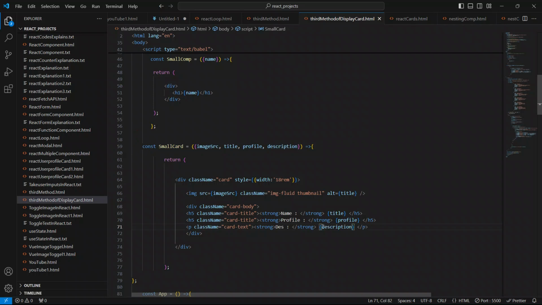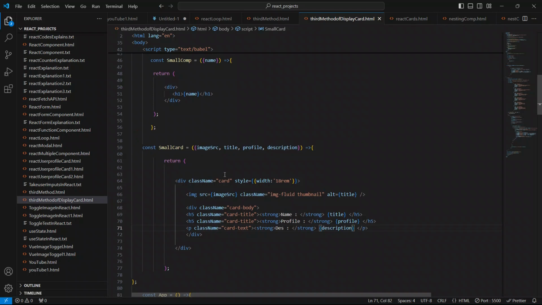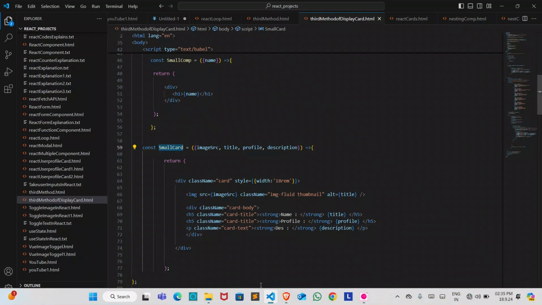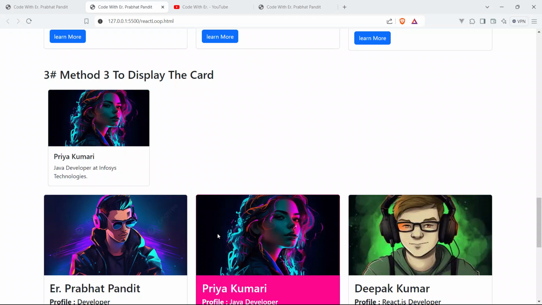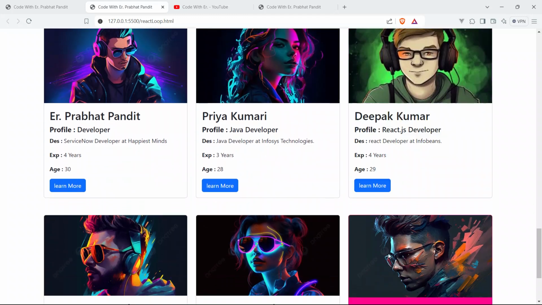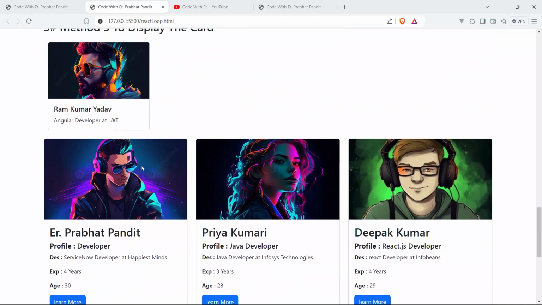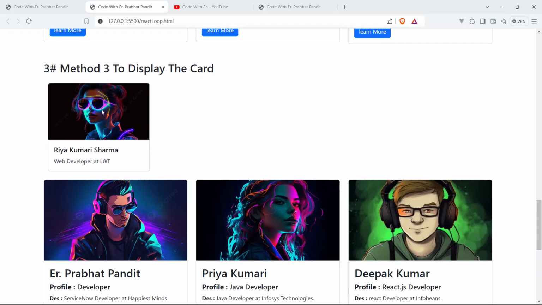Okay, so this is it guys. Now we will use this small card component. Go to the example first. This is the example. So guys, this is the small card component. I have made it dynamic. See, it's dynamic now.